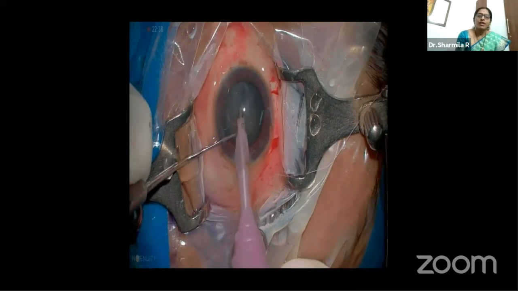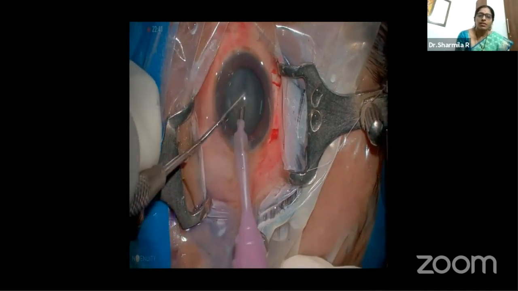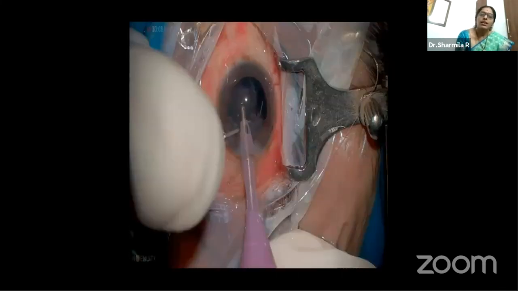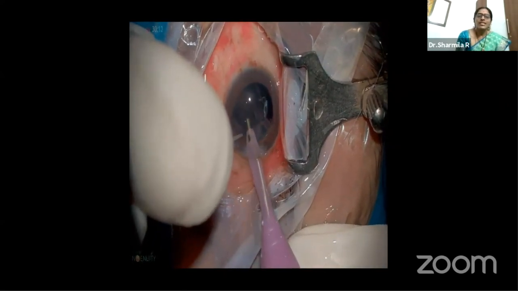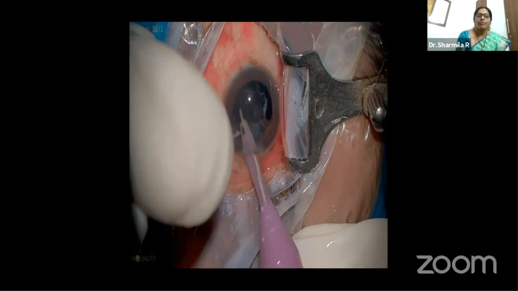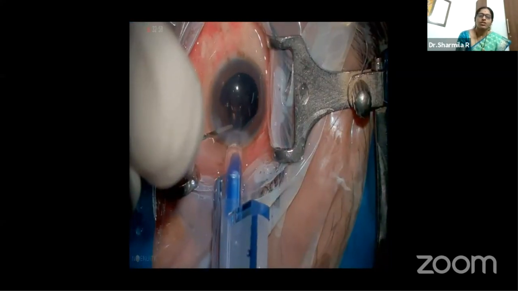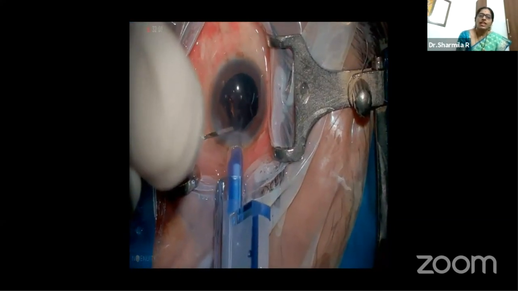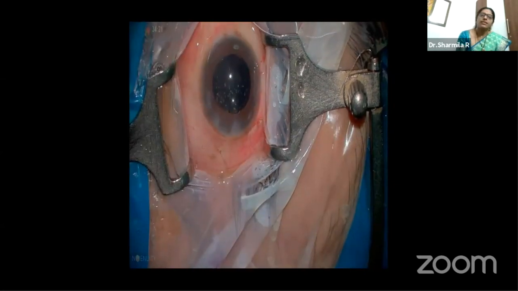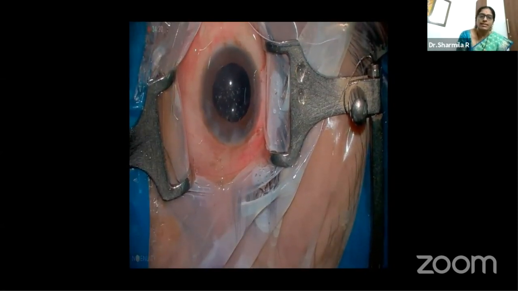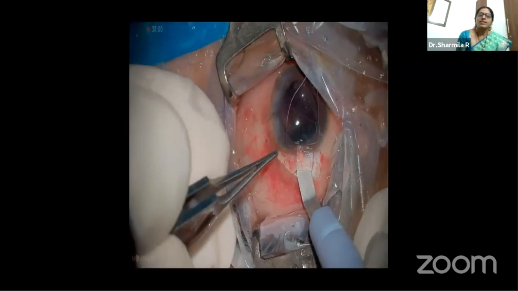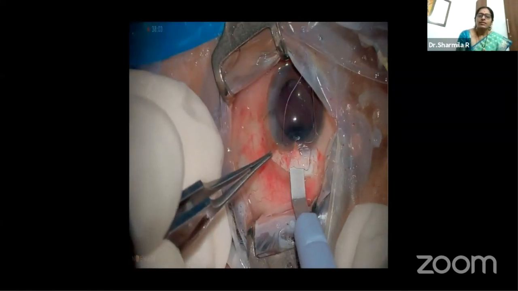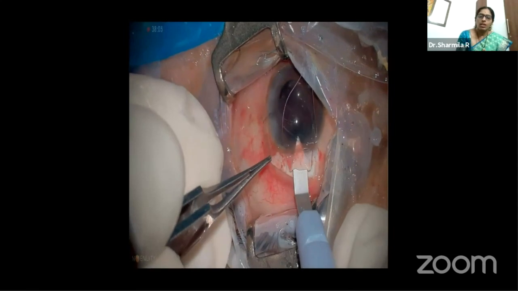So this is a case of a combined phacotrabeculectomy, which was done in a patient who had angle closure glaucoma. So first we do a twin site. So first the trabecular flap was raised superiorly, and then I shifted temporally, did the phacoemulsification, and implanted the foldable 3-piece lens. So then we move on again to the superior side, complete the trabeculectomy. So this is the anterior chamber entry.